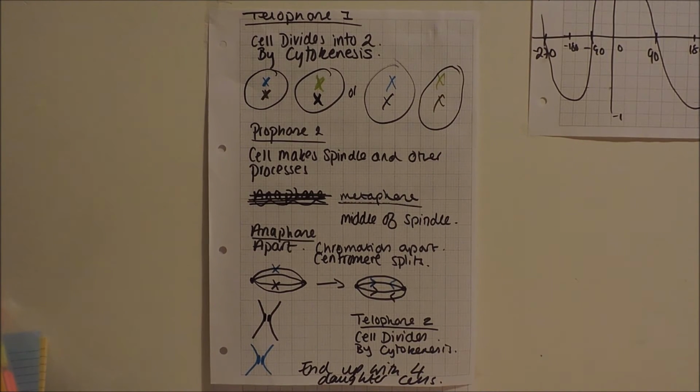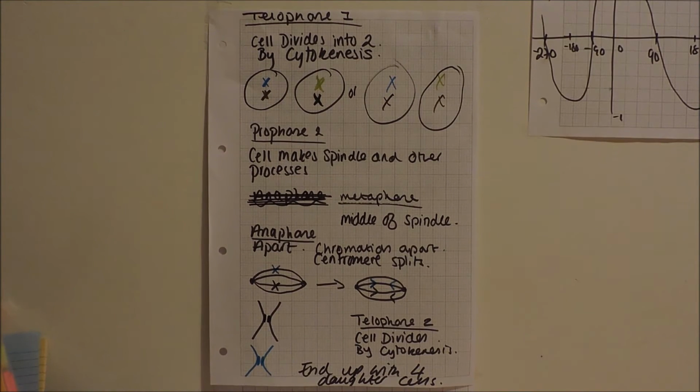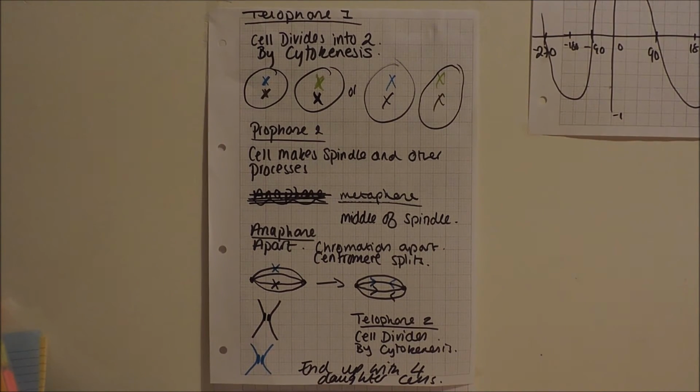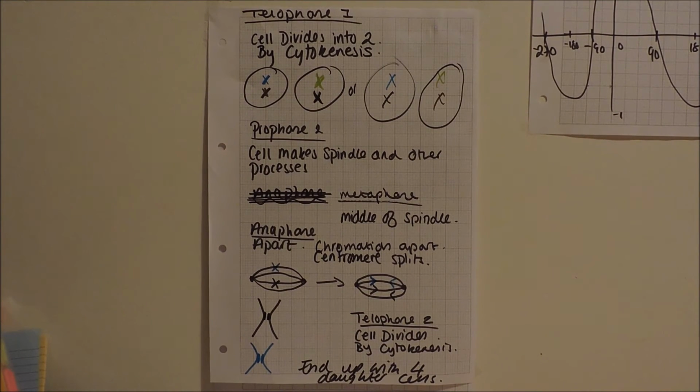So now we're on to PMAT 2. PMAT 2 consists of prophase 2, which is where the cell makes the spindle and other processes happen. There's not really too much on it because in prophase 1 there's loads of stuff going on about condensing and crossing over, so really interesting stuff. But in prophase 2 there's nothing really interesting to know. Just the cell makes all the spindle fibres. Then metaphase is literally the same thing as meiosis 1. Things move to the middle of the spindle. So these chromosomes move to the centre of the spindle, or the equator of the spindle.